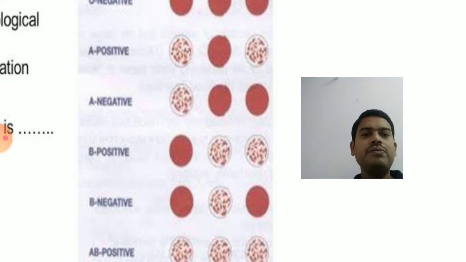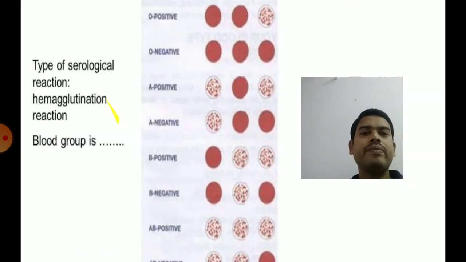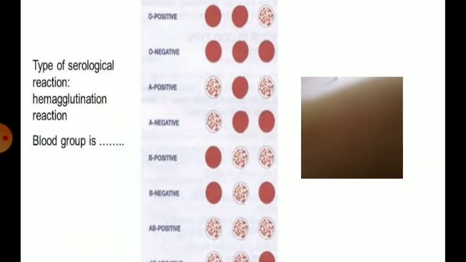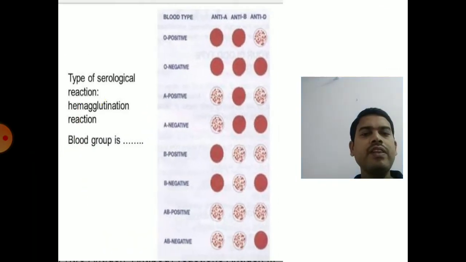Then B positive, he will show clumping in the B region as well as the anti-RH region. B negative, only in the antibody B region. Whereas an AB positive person will show clumping in all three wells.